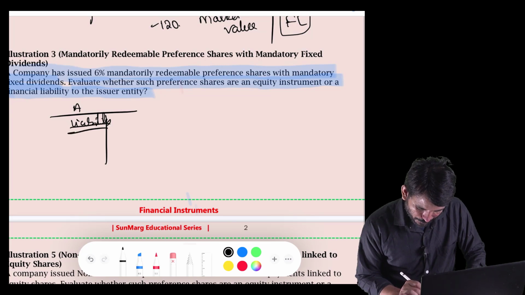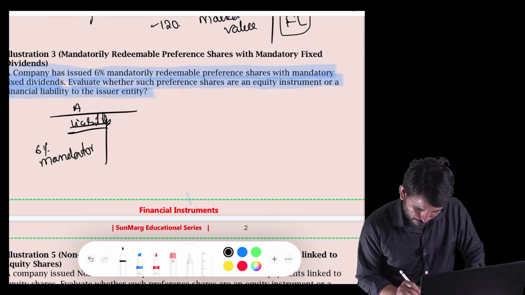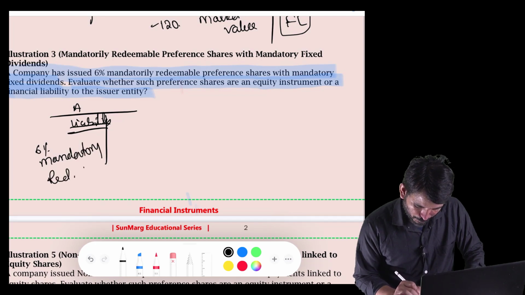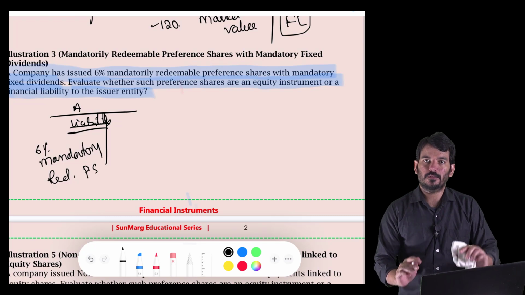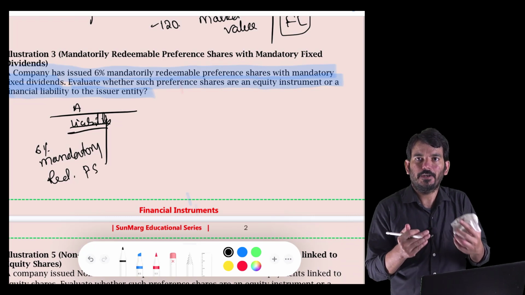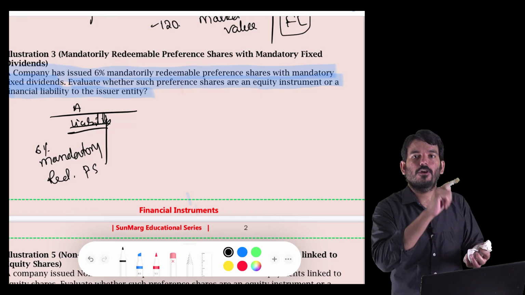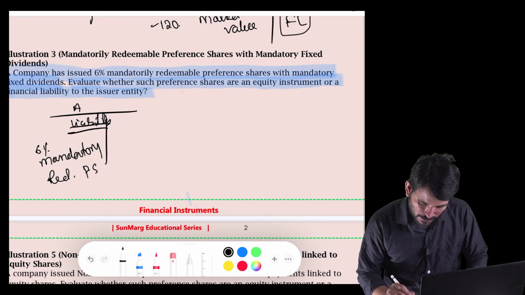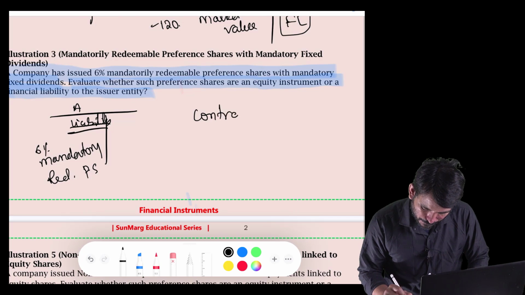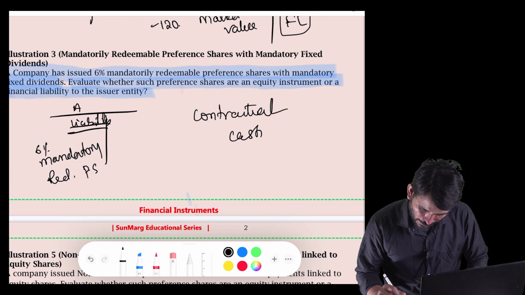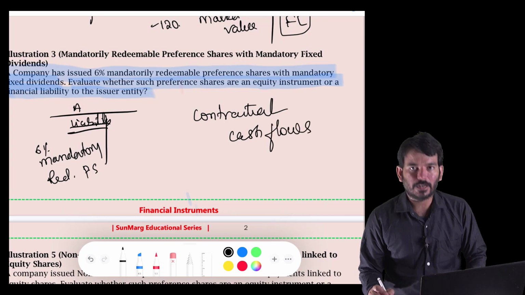They are issuing 6% mandatory redeemable preference shares. What do you mean by mandatory redeemable? When I am issuing, I am promising them that I will pay you after a certain date. So this is a contractual cash flow.